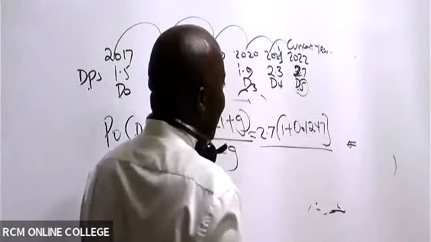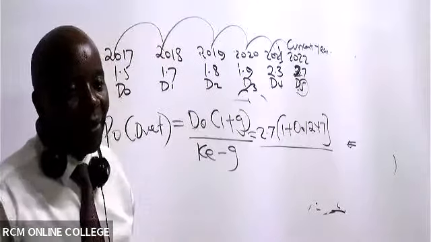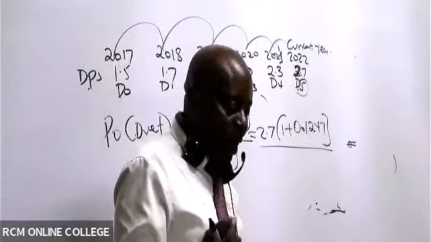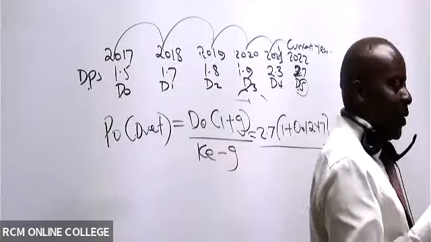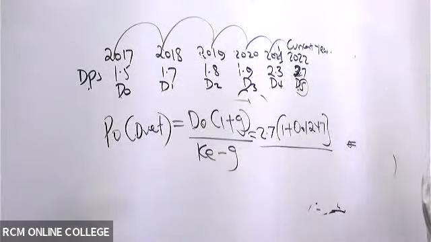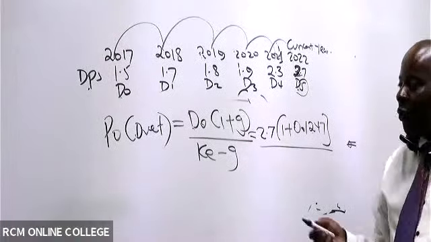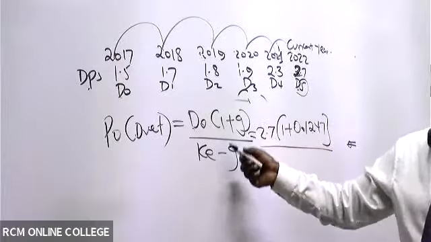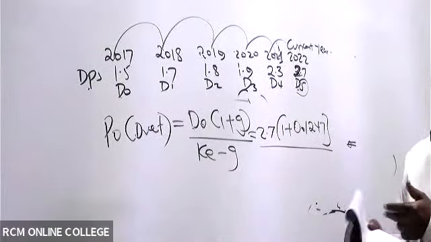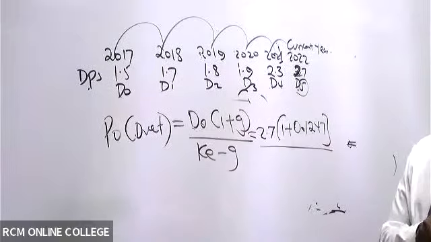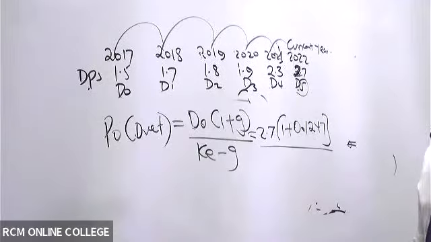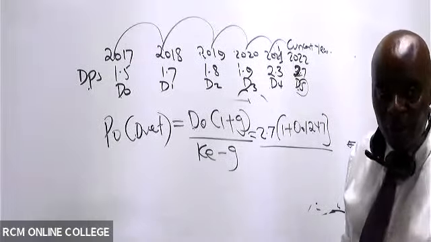How about the cost? Remember here, I can't use WACC, because we use WACC to value the firm. But now here, they want us to value a share. That's why they're telling us to use dividend. Dividend valuation model is for valuation of a share. And to value a share, we normally use cost of equity. So has the examiner given me the cost of equity? Remember, cost of equity is the same as shareholders' required return.